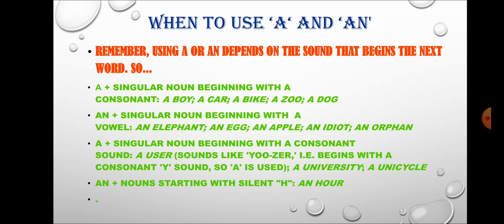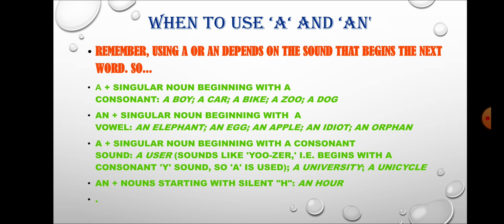Now see, when we are dealing with all these rules, there are some exceptions too. For example, a article we can use with singular noun beginning with a consonant sound. A user. Now see, this word user starts with U, that is considered as vowel in English, but here the sound which it makes is ear. So we need to use the article a in front of a user, a university or a unicycle.